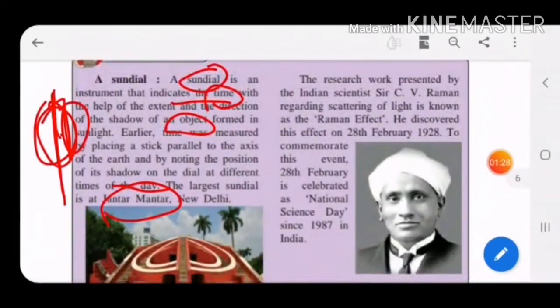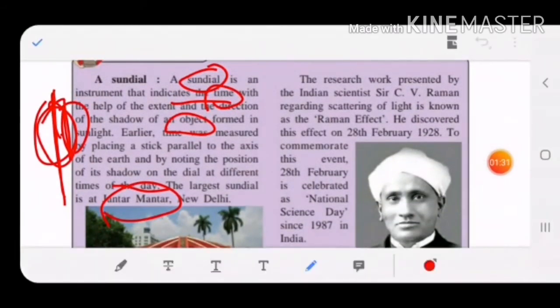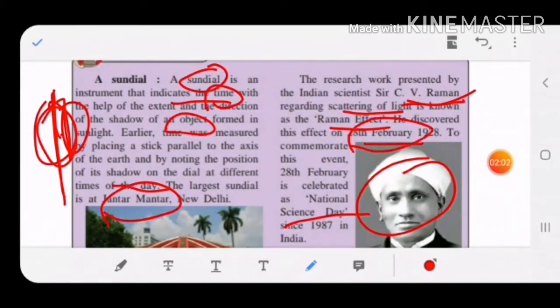Children, now the research work presented by Indian scientist Sir C.V. Raman. This was the scientist, his name was C.V. Raman. He did one experiment that is called scattering of light, and that experiment was named the Raman effect after his name. He discovered this effect on 28th Feb 1928. To commemorate this event, the 28th is celebrated as National Science Day, because he discovered an important experiment, that is scattering of light, and it was named the Raman effect. On which day? 28th Feb. So to remember this, this day is celebrated as National Science Day.